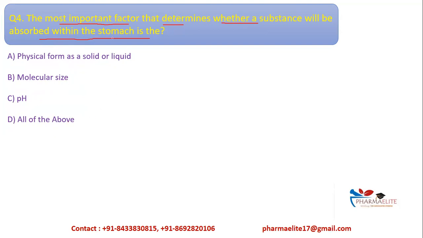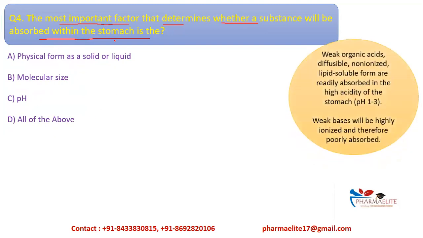Now let us see what is the correct way to solve it. We know that drugs which are weak organic acids, which are non-ionized and highly lipid soluble form, are readily absorbed in the stomach, that is pH 1 to 3, the higher acidity side. The weak organic acid, non-ionized lipid soluble forms of a drug are easily absorbed. This is true.